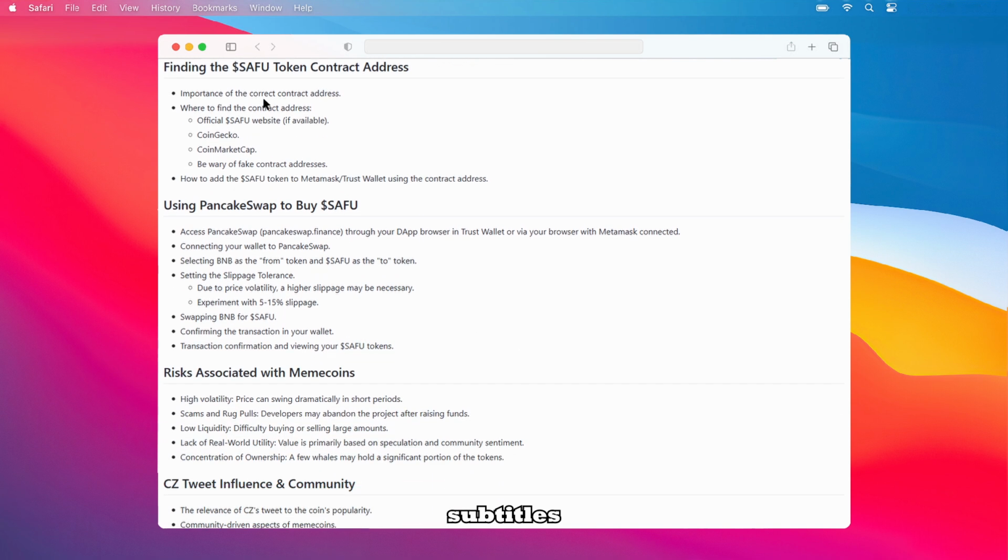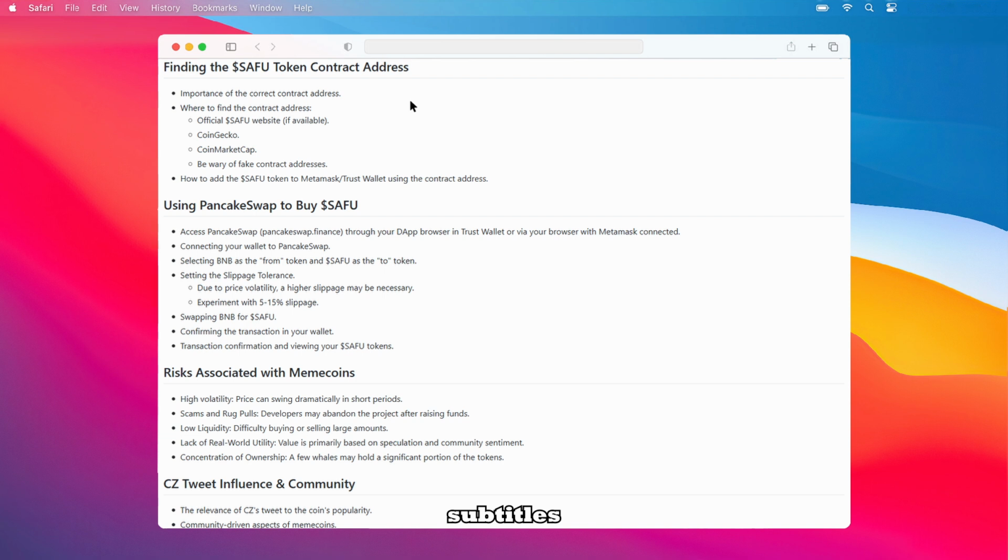Alternatively, trusted cryptocurrency data aggregators like CoinGecko and CoinMarketCap are excellent sources. Always exercise caution and double-check the address from multiple sources to avoid any potential scams. Once you have the correct contract address, you'll need it to add the $SAFU token to your MetaMask or Trust Wallet, allowing you to view and manage your $SAFU holdings.